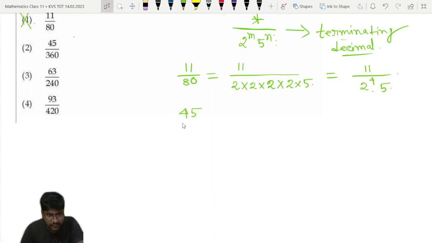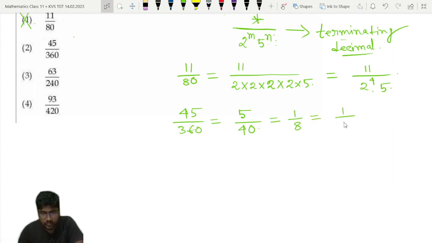So 45 by 360. First we have to reduce it. How to reduce it? 9 into 5 is 45, and 9 into 4 is 36. So 9 into 5 is 45. That means 1 by 8. So this is of the form 1 by 2 cube, 2 cube into 5 to the power 0 we can write.